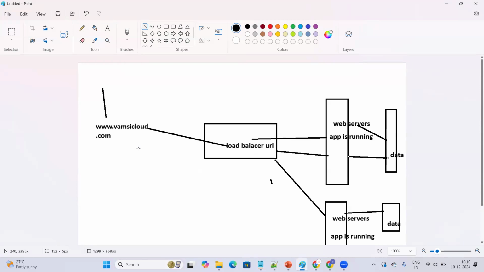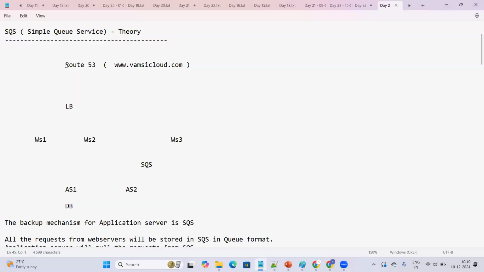Sometimes, let me show you one diagram to make you understand very clearly. This is the website name I am trying to access, and my first request will go to the load balancer. From the load balancer, the request will go to the web servers. And from the web server, the request will go to the application servers, AS1, AS2, DB.